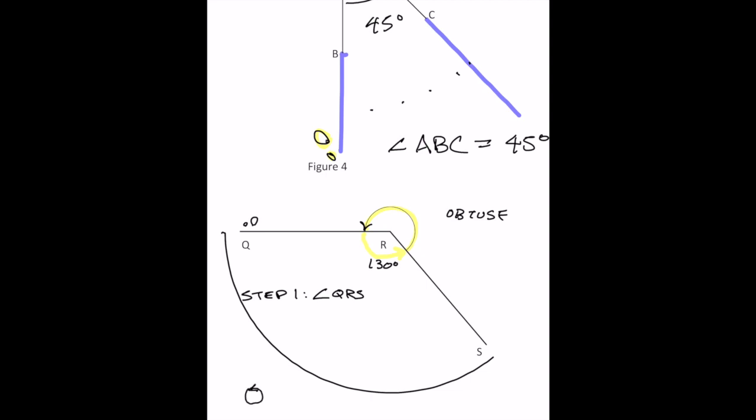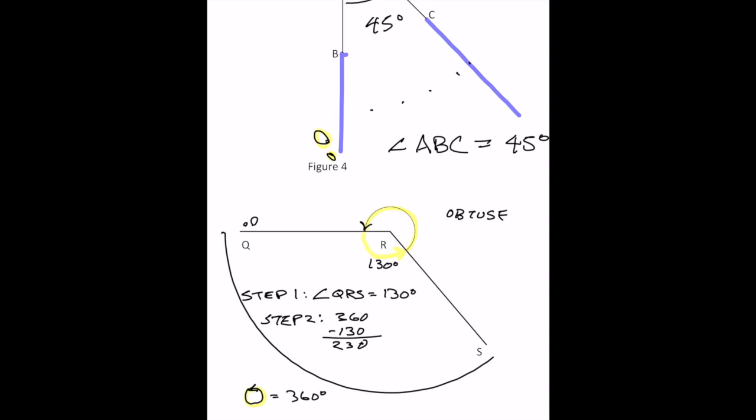So a full circle is equal to 360 degrees. If I were traveling from here and going all the way around, that's 360 degrees. So now I can do some logic or math and say, well, if angle QRS is equal to 130 degrees, then step 2, that's got to be 360 minus 130 to give me my remaining amount, which ends up being 230.